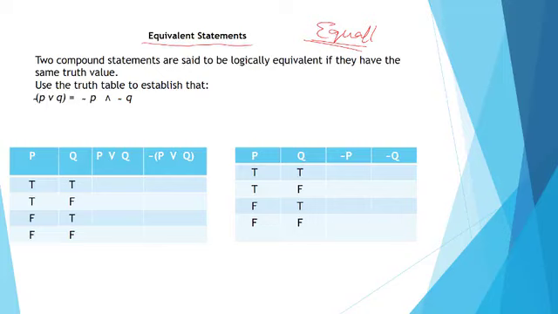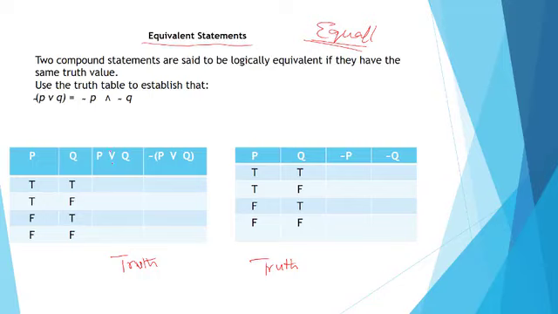Two compound statements are said to be logically equivalent if they have the same truth value. I told you before that this is called the truth table. So you use the truth table to check if these things are equivalent. Now let's use our rule. This is the antecedent, and this happens to be our consequent.